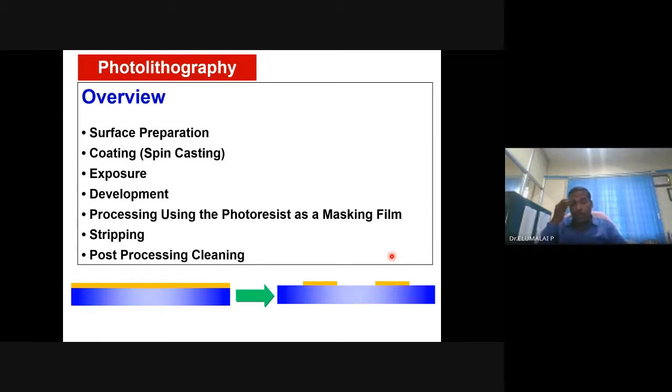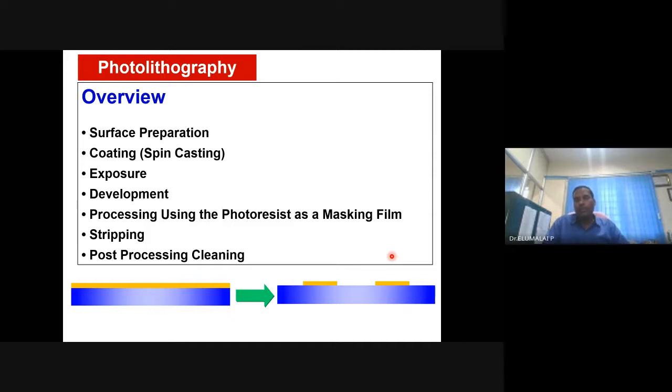So what are the processes involved in photolithography? We need to prepare a clean surface. Otherwise, the nano surface will be contaminated with impurities, which will badly affect the performance. Then the material to be patterned, the nanostructure that you want, has to be coated, preferably by spin coating. So you take a gel that you obtain from sol-gel and spin it on some substrate so that a uniform coating is done.